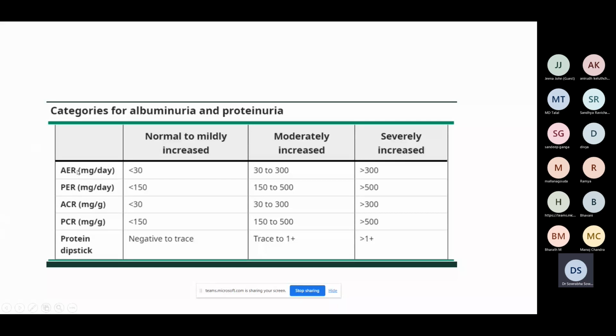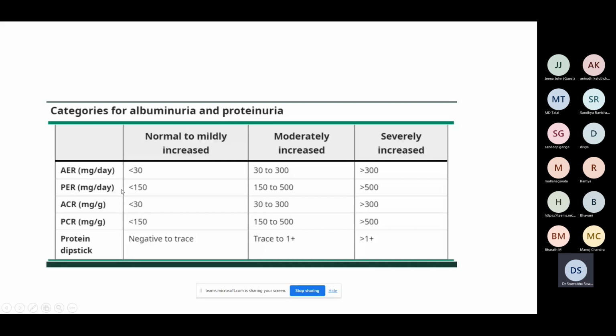That is the question. If you are looking at albumin, normal albumin excretion per day is less than 30 milligrams. Anything between 30 to 300 is called as moderately increased. More than 300 milligrams is severely increased. This is with respect to albumin. This could be per day values, or you can actually compare it to a standard. Anything variable is usually compared to a standard. So if you're comparing albumin to creatinine, again it will be albumin per gram of creatinine. It is the same cutoff.